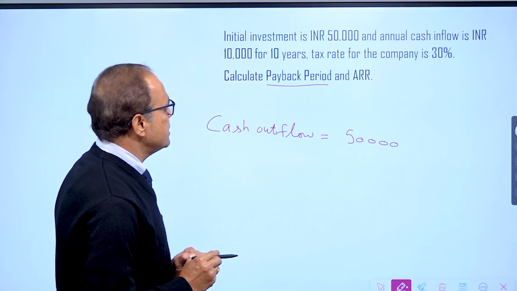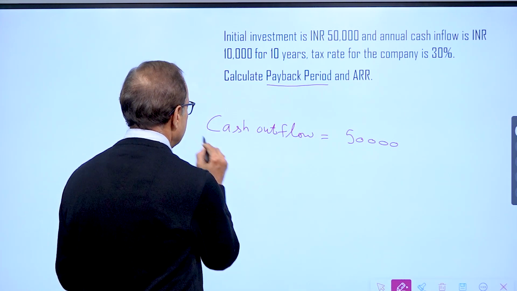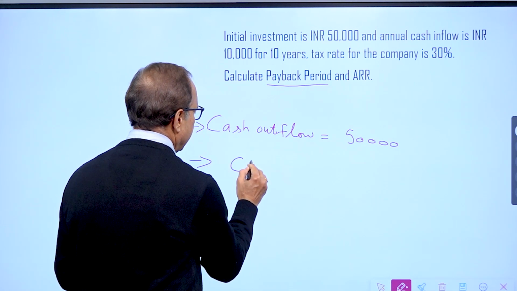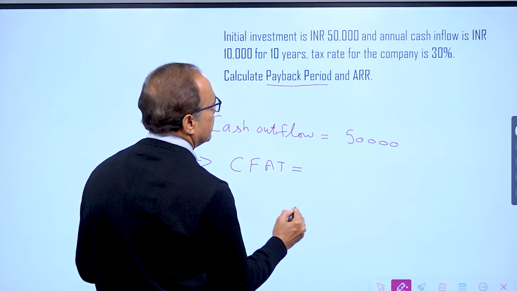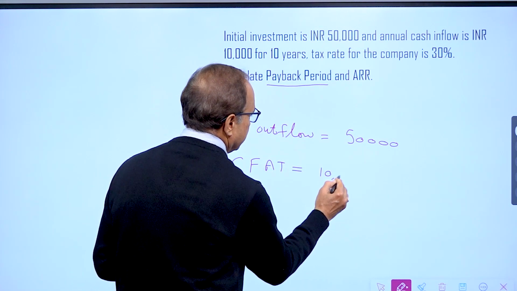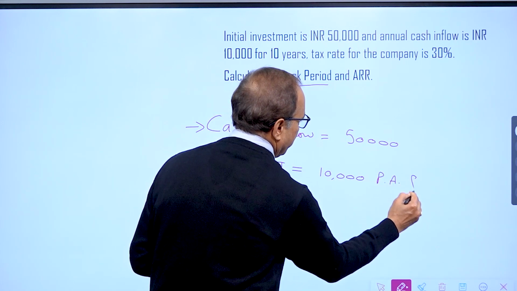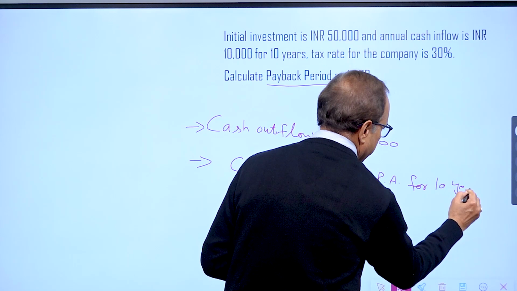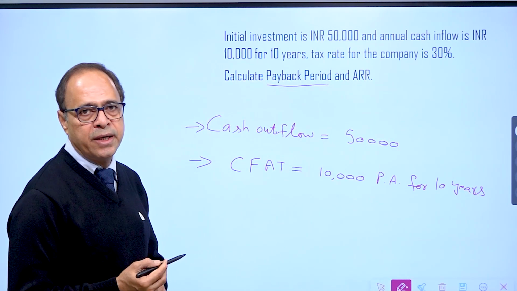And annual cash inflow is 10,000 for 10 years. So that was the first step. Second step is estimate cash flow after tax. And we are given 10,000 per annum for 10 years.